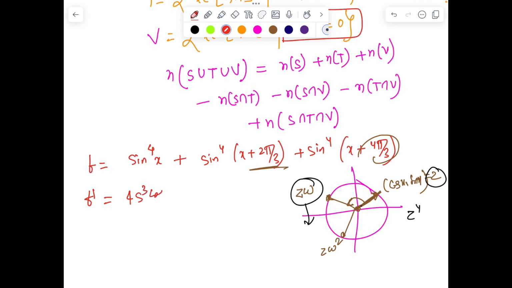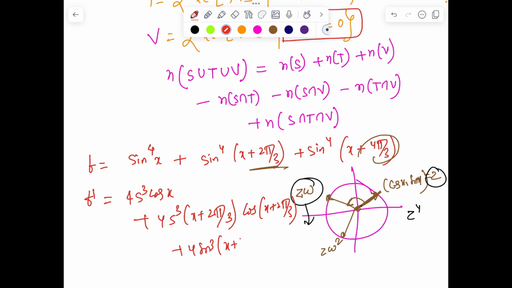So if I differentiate, we'll get 4 sin cube, I'm writing sin as this, x plus 2π/3 into cos of x plus 2π/3. And this quantity will be 4 sin cube x plus 4π/3 into cos x plus 4π/3.